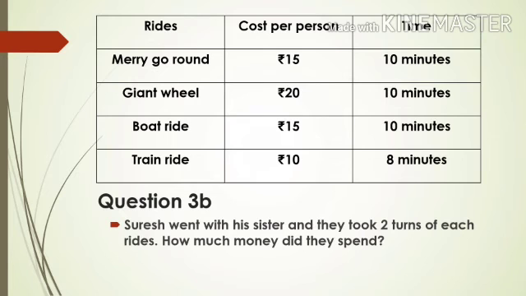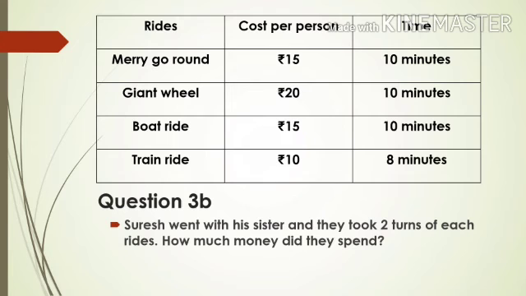Have a look at the second question. Suresh went with his sister and they took 2 turns of each ride. So how much money did they spend? So you have to understand the question properly. Suresh went along with his sister and he enjoyed all the rides two times. So Suresh went for merry-go-round 2 times. His sister also went for 2 times. Suresh went for giant wheel 2 times. His sister also 2 times. So the total number of times Suresh and sister spent is actually 4 times. Suresh 2, his sister 2. So totally 4 times. Now they are asking how much money did they spend.